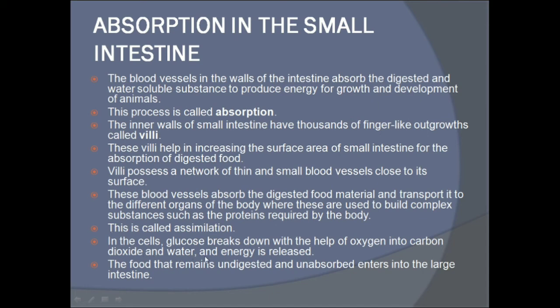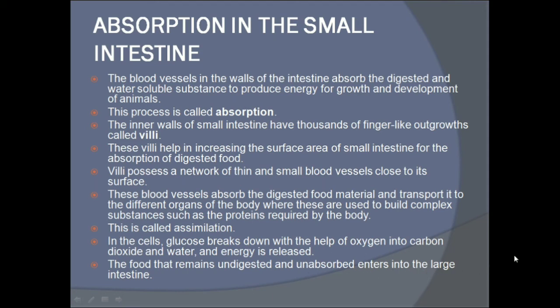In the cell, glucose breaks down with the help of oxygen into carbon dioxide and water, and energy is released. Now in the cell what happens? The glucose breaks down with the help of oxygen into carbon dioxide and water, and energy is released. The food that remains undigested and unabsorbed enters into the large intestine.